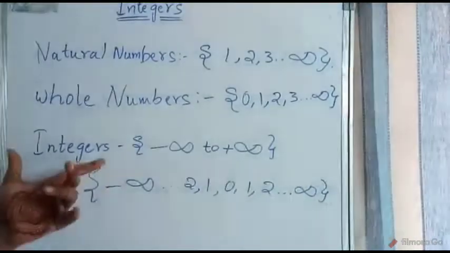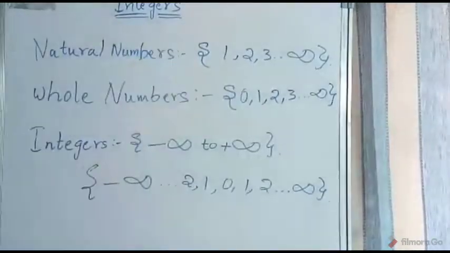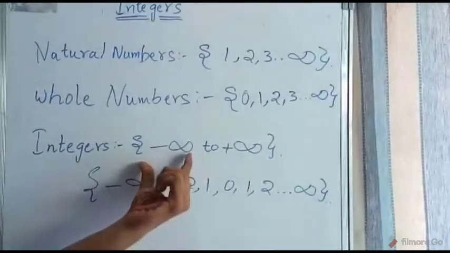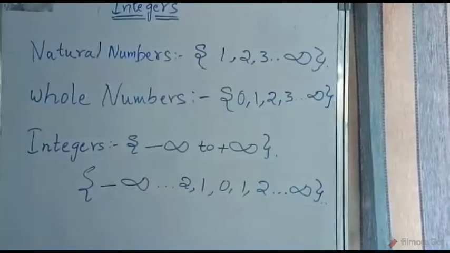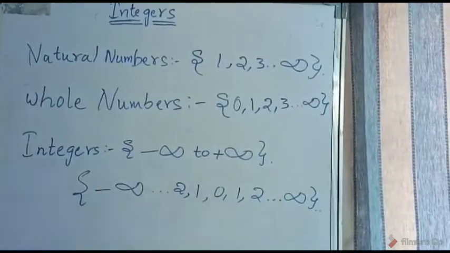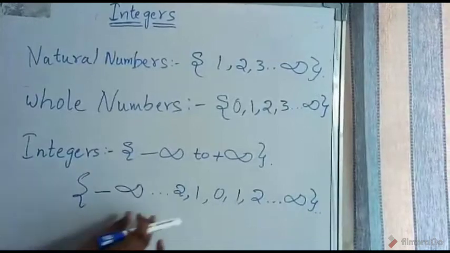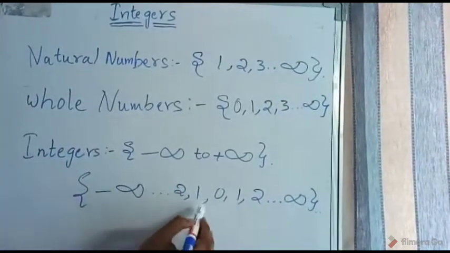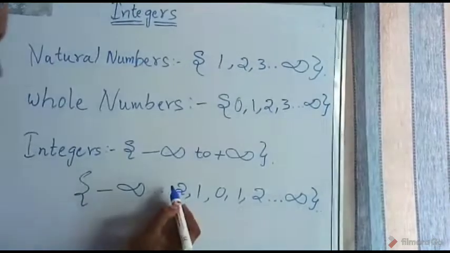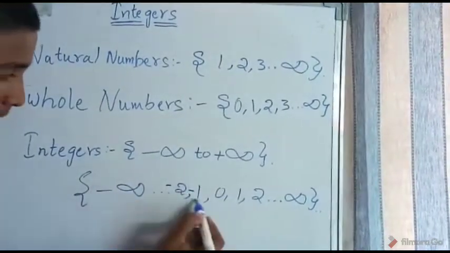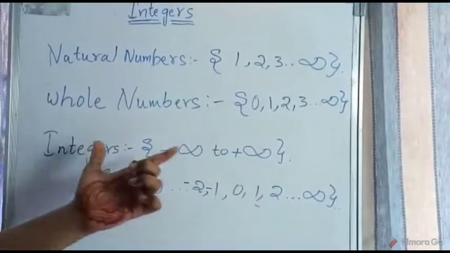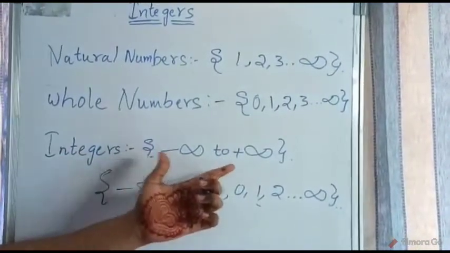So now let's deal with the integers, our topic. Integers is nothing but the set of numbers from minus infinite to plus infinite. You can see the set of integers here: minus infinite, and so on up to minus 2, minus 1, 0, 1, 2 and infinite. So these are negative numbers and these are positive numbers. Integers are the set of numbers from minus infinite to plus infinite.